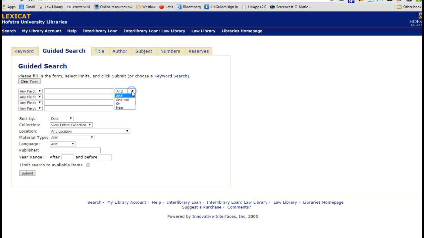I might want to change my operators. I might want to specify a field. Actually, sometimes specifying the field can be useful. But typically, for my first couple of searches in a catalog, I'll start out leaving it to search anything.